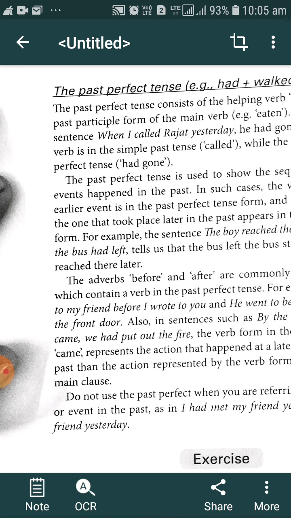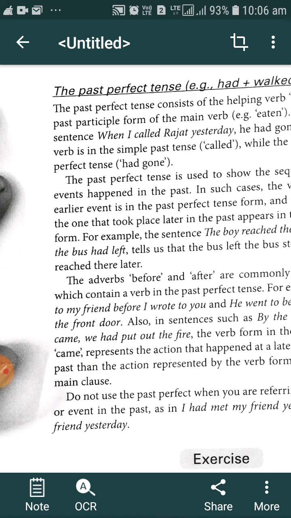We describe the earlier action with the help of the past perfect tense, and we describe the action that happened later with the help of the simple past tense.